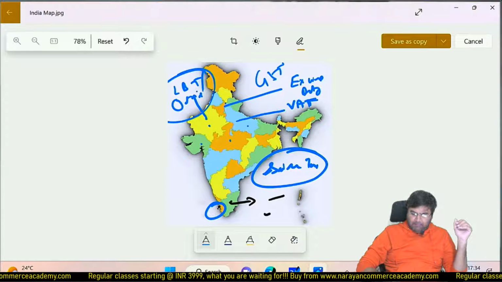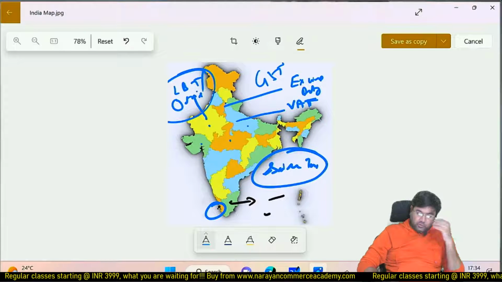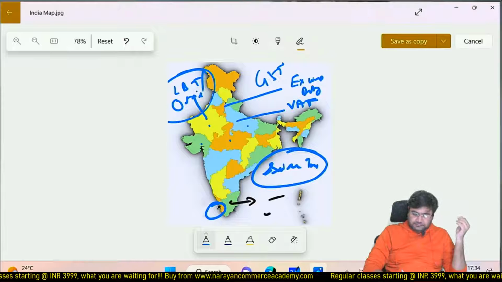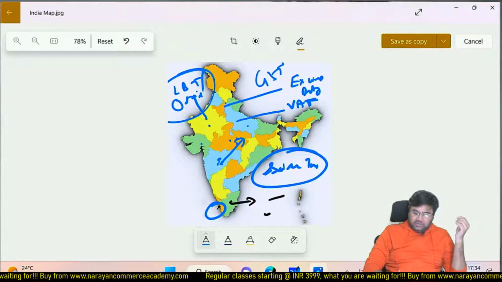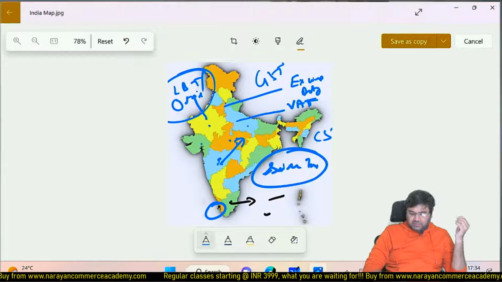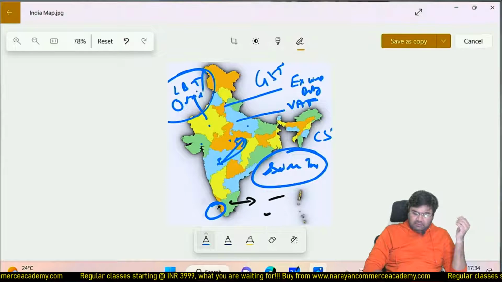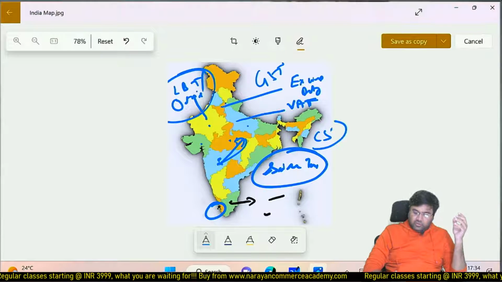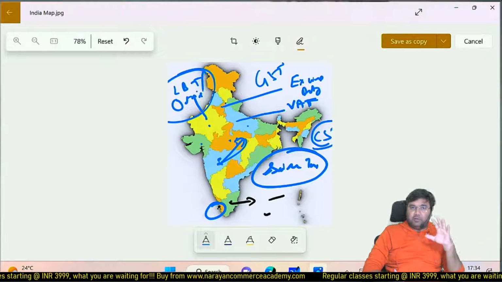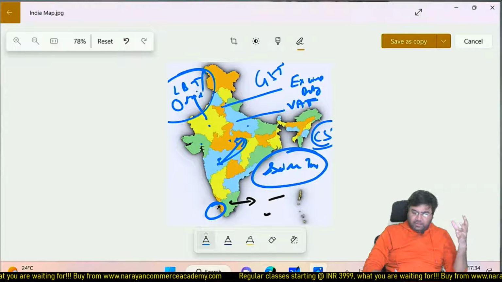Previously, in the previous indirect tax regime, each state government was having VAT, and in case of interstate there was a tax called CST, central sales tax. This used to be levied by the central government but was the revenue of the seller state. Now this was a cost. There was no input tax credit available of CST.